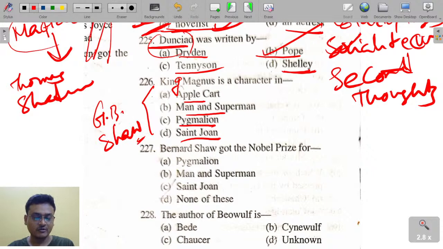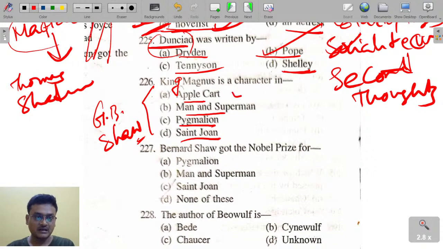So King Magnus is actually from The Apple Cart.